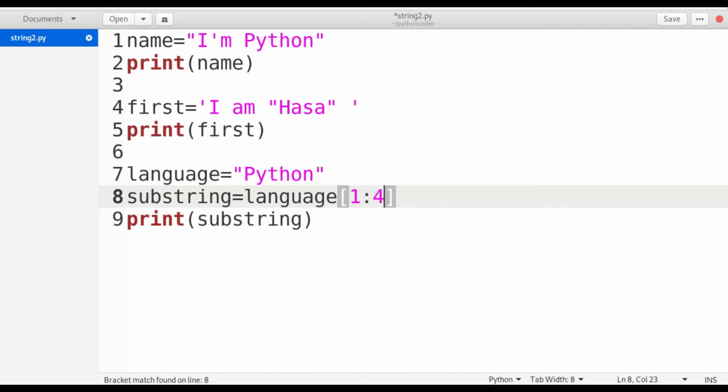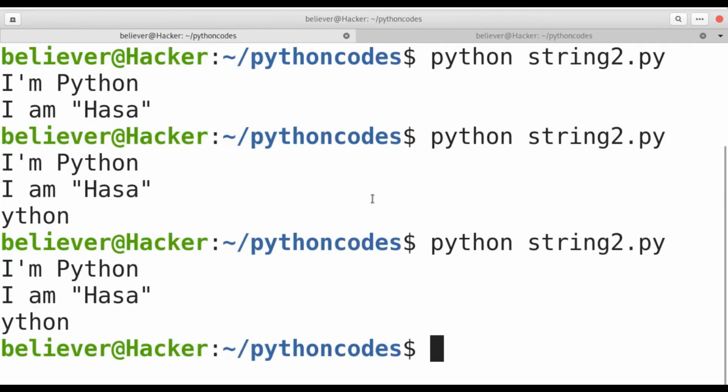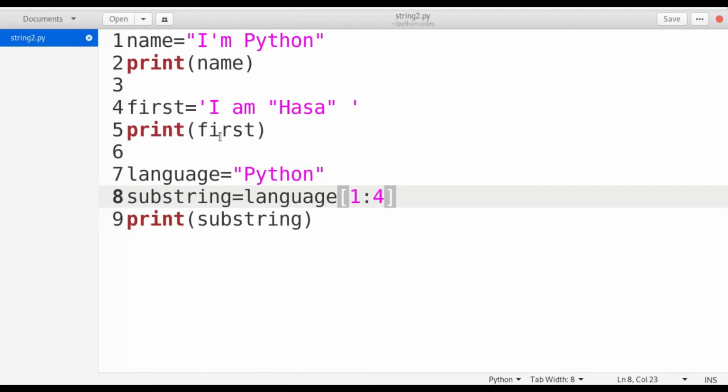Suppose I am going to give 4. Because always we need to give, as we have seen here, the subscript values always take n minus 1. So that's why we need to give n plus 1. Suppose if I want to extract 3 values, I am going to give 4. So 1, 2, 3. So 3 plus 1 is equal to 4. So that's why I'm giving one increment to every index value.